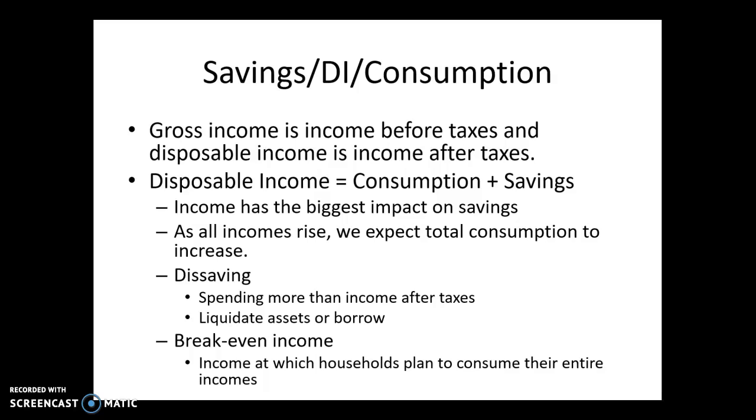And then another term you guys need to be aware of: break-even income. Basically, that's the income at which you consume all of your income. If you're really, really poor, you'll be at dissavings. You'll spend more money than you have. But as your income rises, a larger percentage of your income will go toward savings and a smaller percentage toward consumption, until finally you're at your break-even income where all of your money goes toward consumption. Once your income rises above that, some of your income will start going towards savings. So break-even income means you make $100, you spend $100.